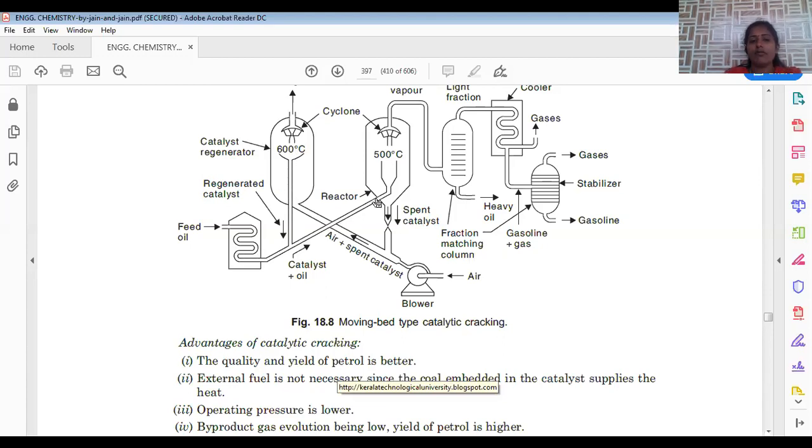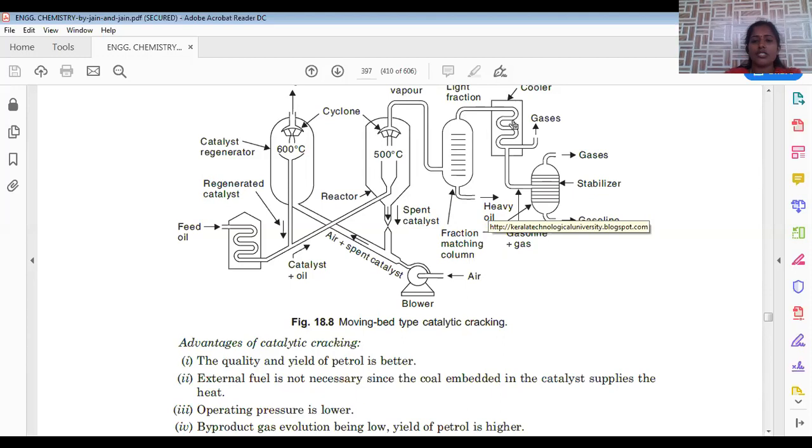So these heavy oil vapors directly enter this reactor, where there is movement or mobility of the chamber. Because of this moving bed, or movement of the catalytic chamber, intermixing between catalyst and heavy oil vapors is possible, so that cracking will be more. And after cleaving of all these bonds, it enters the fractionating column, which is mainly used to separate heavy oil from the gasoline portion.